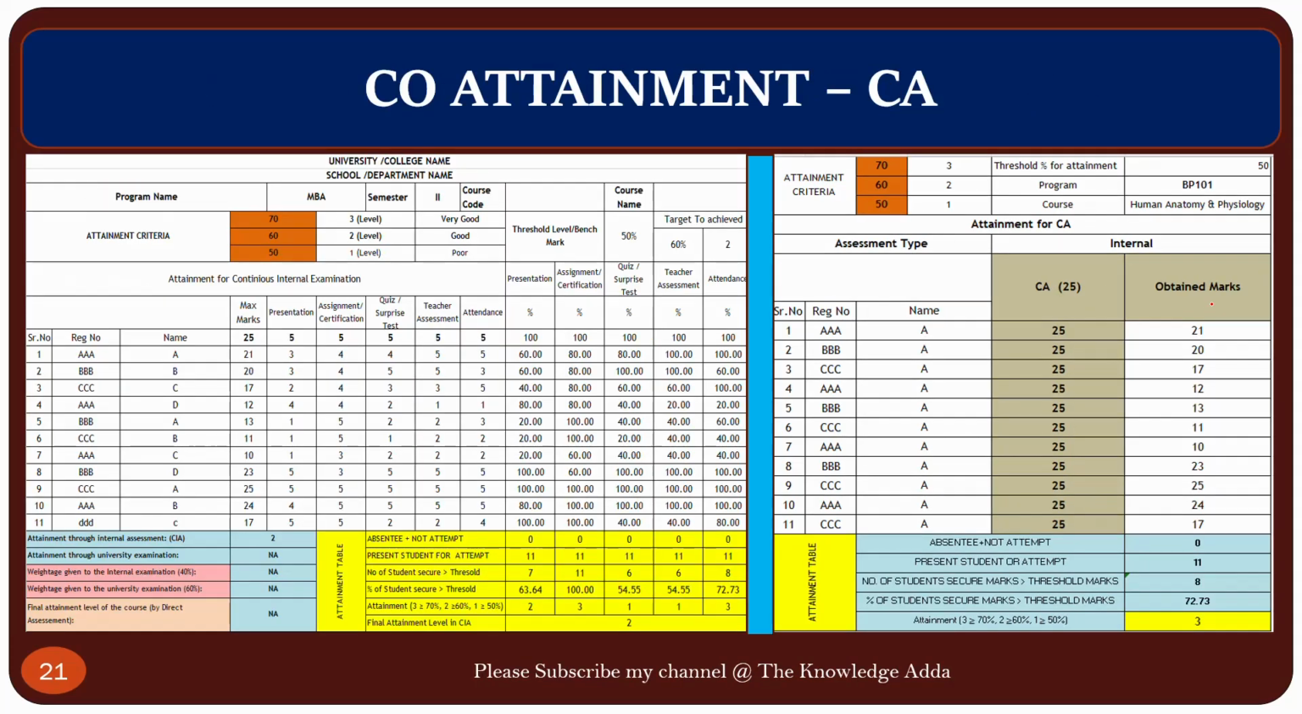Now, the same process for CA attainment. Here you can see the weightage of CA is 25 marks: presentation, assignment, quiz, teacher assessment, attendance. Again, we have converted into percentage, and here you can see the detail. In presentation, 63.64; assignment, 100%; in surprise test, 54.55. Here we have taken the average, that is 2, which means attainment criteria 2 is achieved in CA. Okay, in the same way, here you can see the second method.